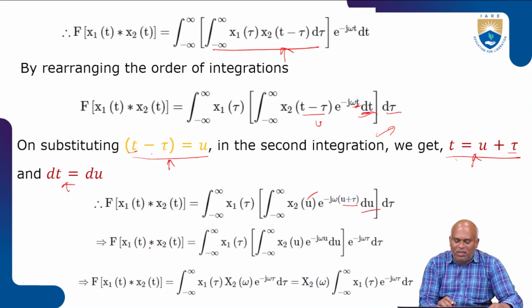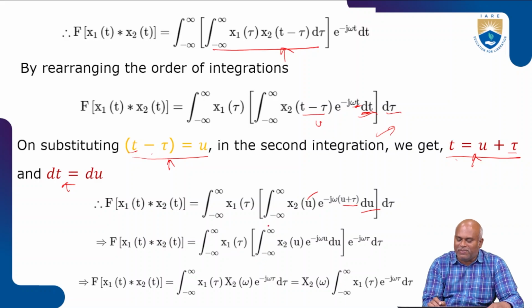Now we may again rearrange. Integration of x1 of tau, integration of x2 of u, e power minus j omega u du. All the u terms we take out, then the remaining term, e power minus j omega tau d tau, we take out.